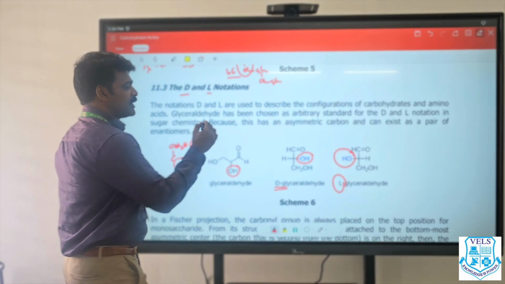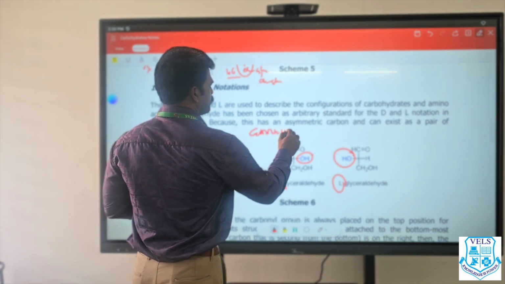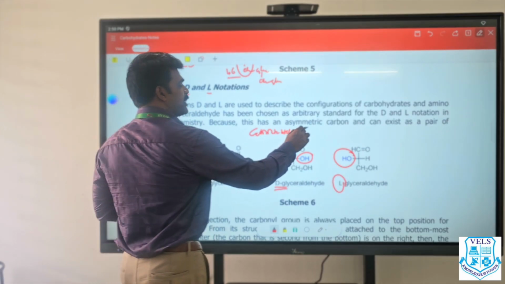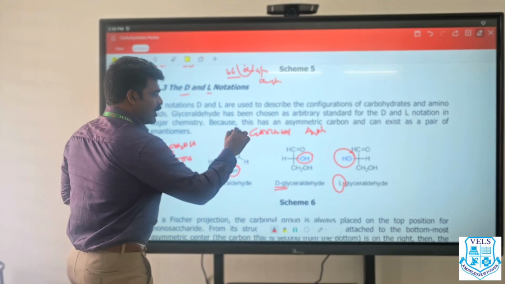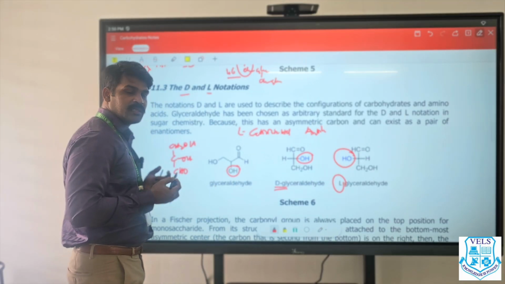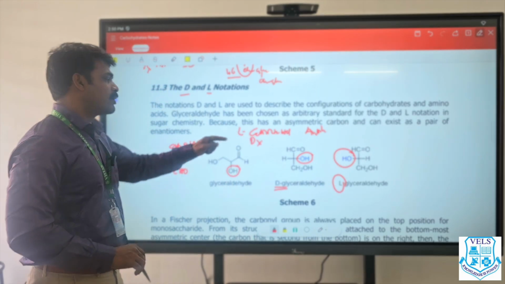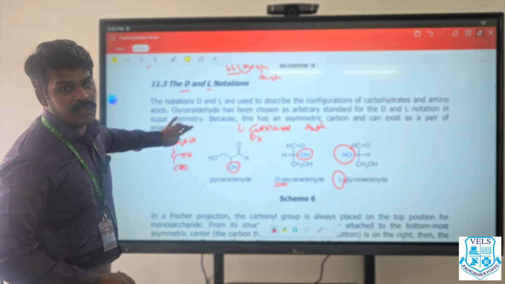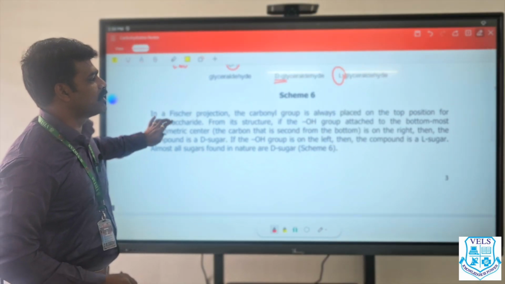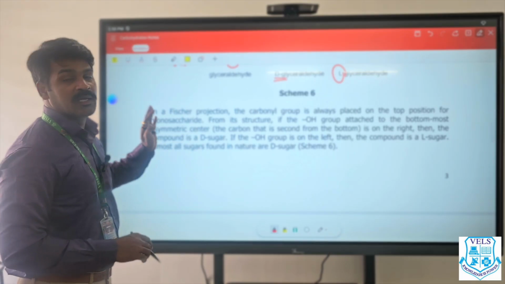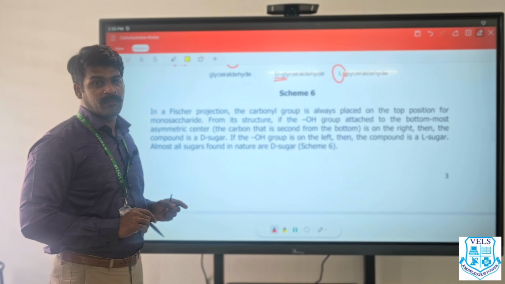For example, cetirizine, cetirizine HCl, that is antihistamine drug, correct? Antihistamine drug. So in cetirizine, L form is active, levocetirizine is active form, dextro is inactive form. Okay, because it does not perfectly fit into the receptor. That is the reason levoforms and dextroform configuration is very much important to determine the pharmacological activity. Understood?